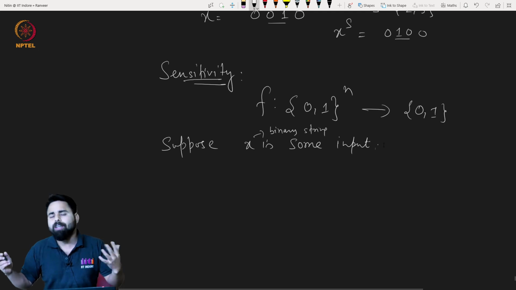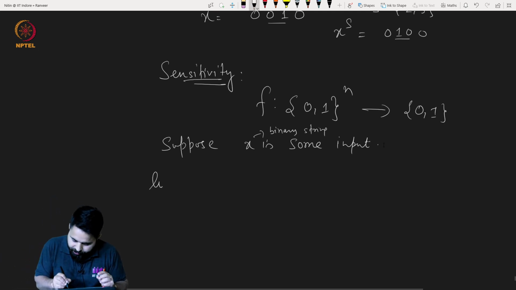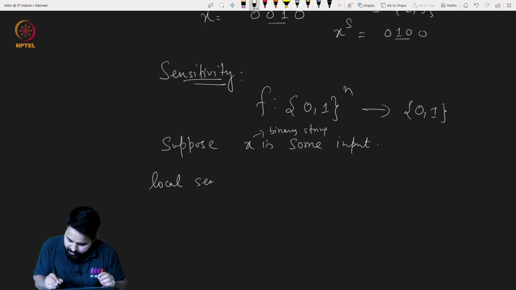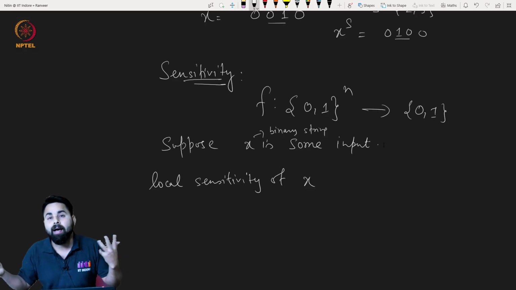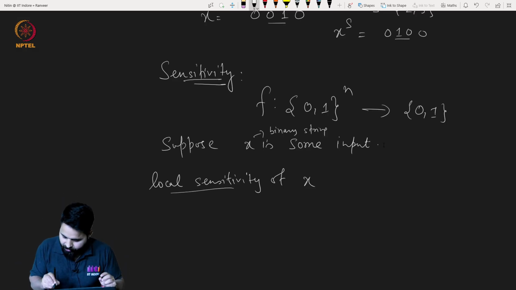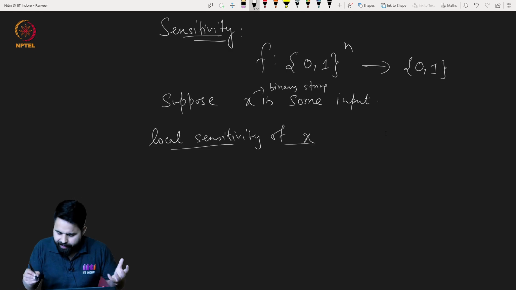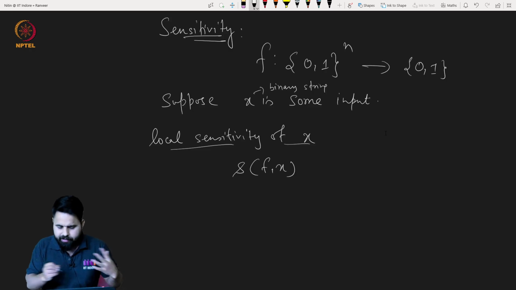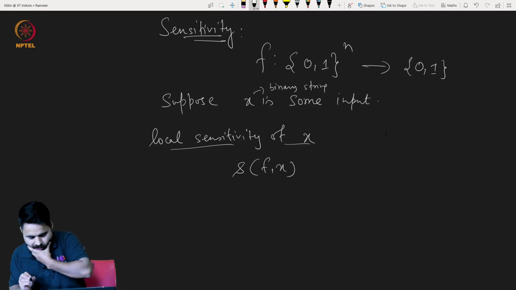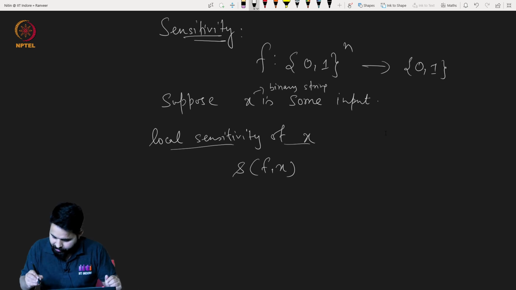First, we will denote the local sensitivity of x with respect to our function f. It is defined as this.